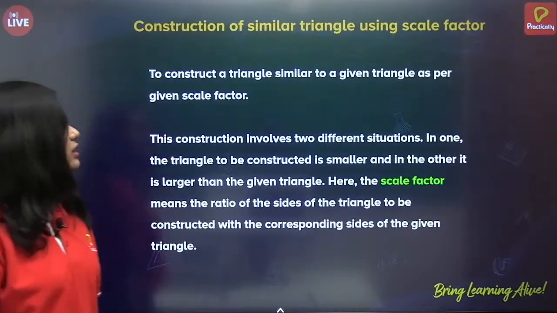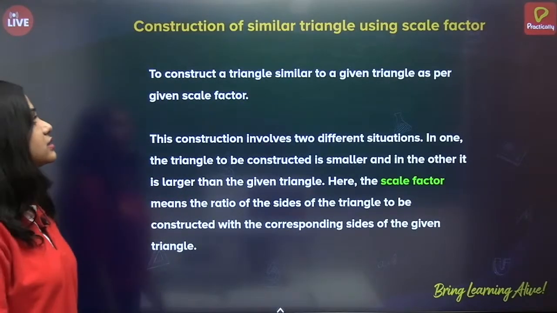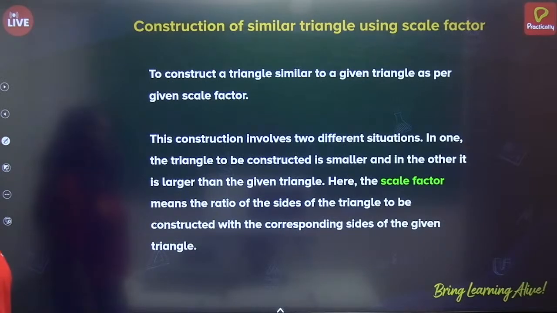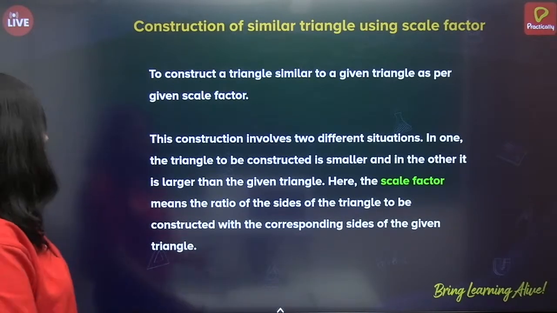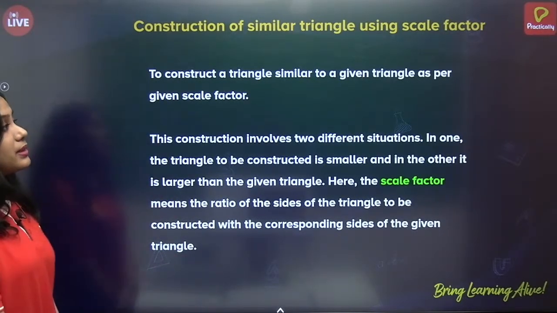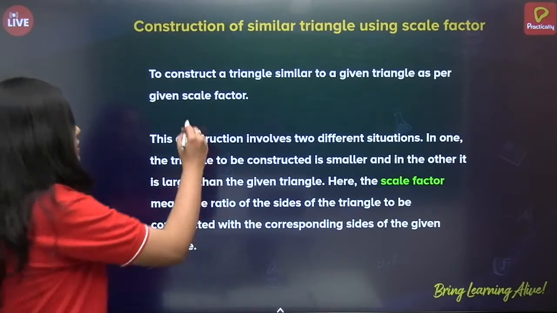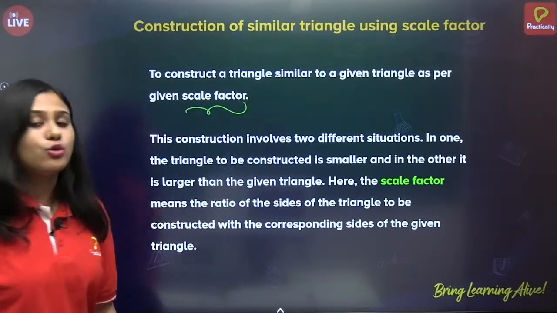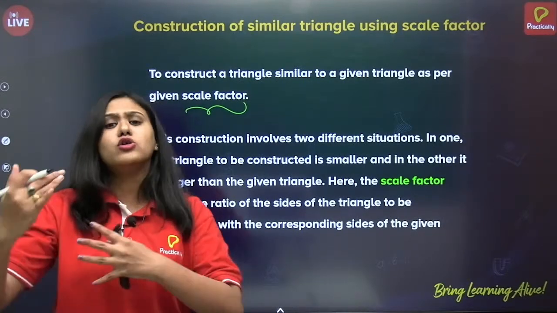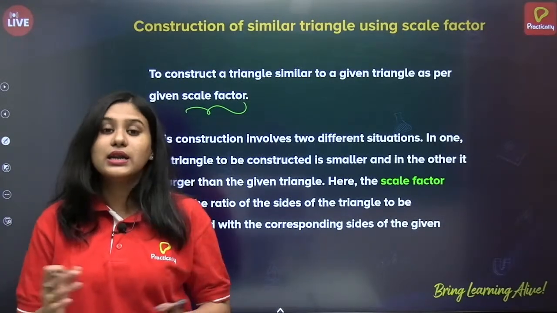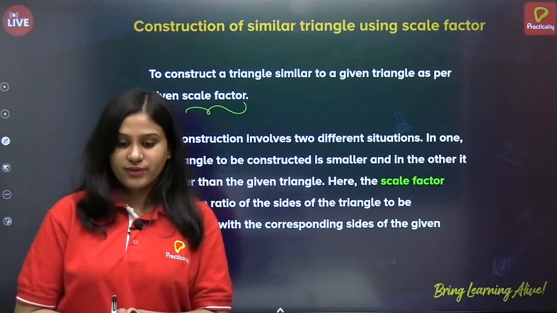All right. Now, next topic is construction of similar triangles using a scale factor. So, what is a scale factor? To construct a triangle similar to a given triangle as per given scale factor, you have to either draw a bigger triangle than the given triangle or a smaller triangle than the given triangle depending on the ratio given.